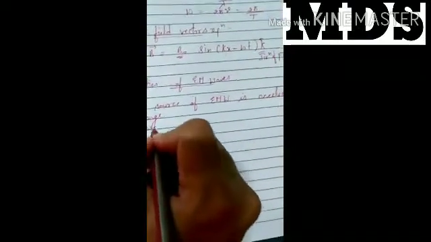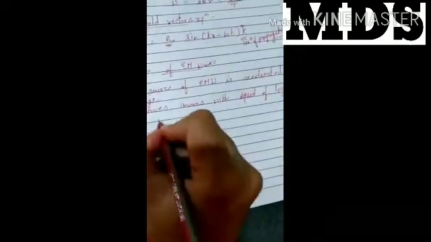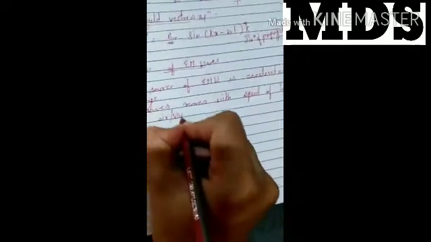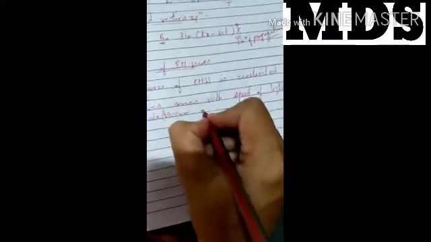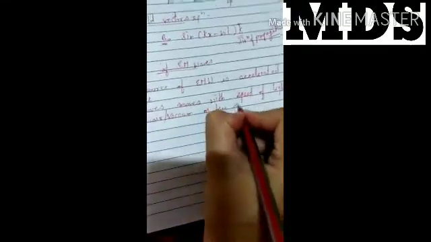Next, it can move with the speed of light in air, vacuum, or free space. There is no requirement for a medium. Electromagnetic waves move with the speed of light in air, vacuum or free space.